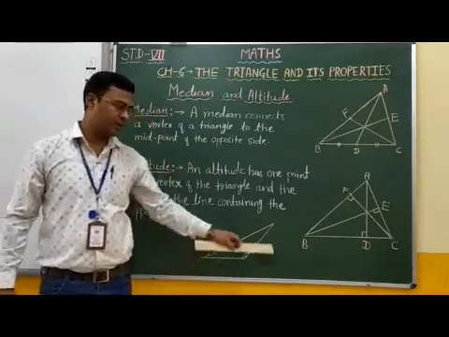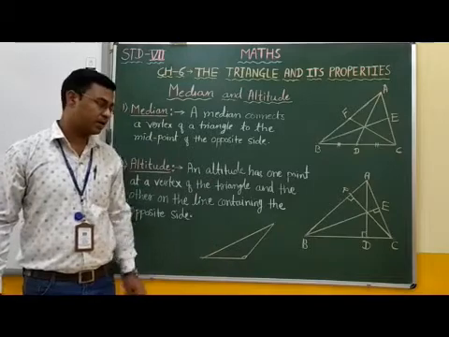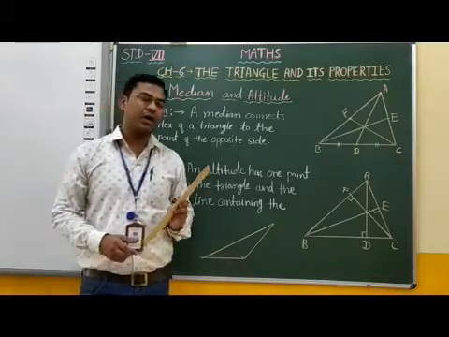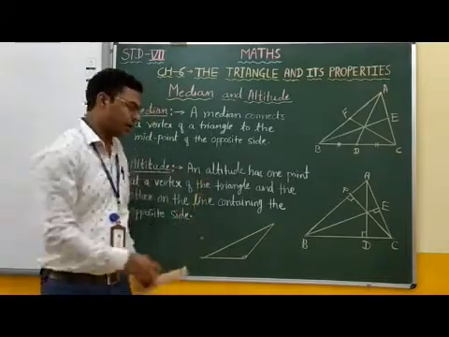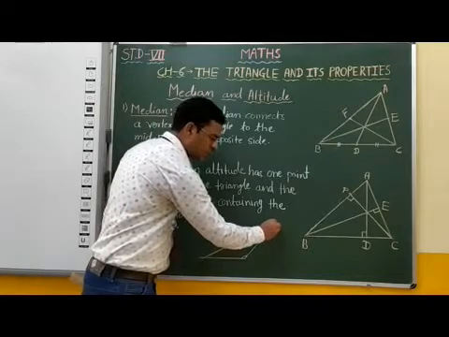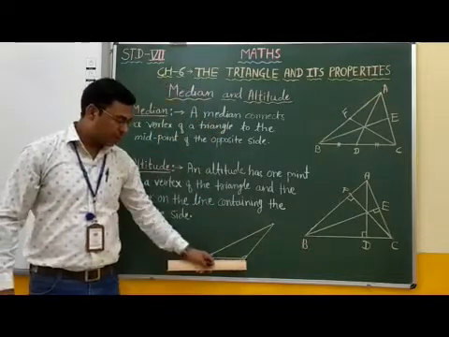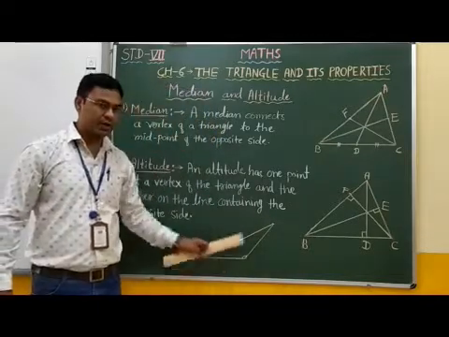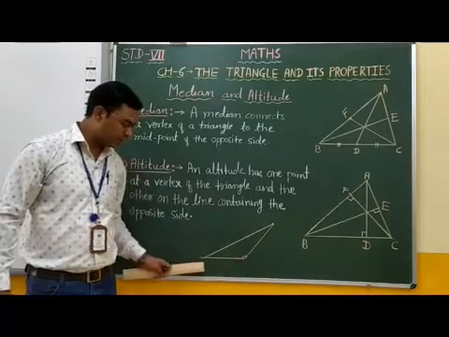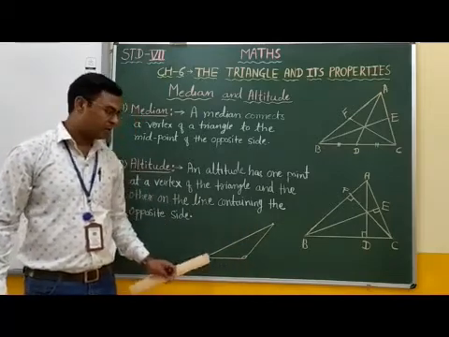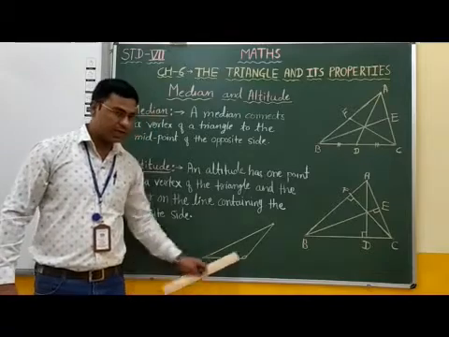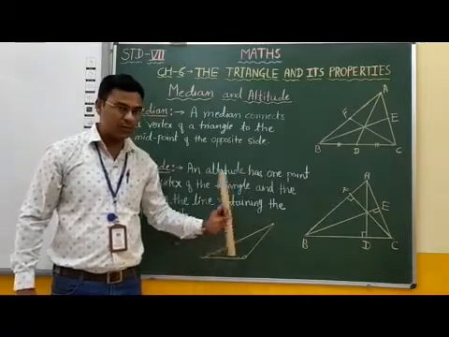If you draw the altitude of this triangle from this vertex, then we cannot draw the altitude, that is the perpendicular line, on this side, because here perpendicular is not possible from this vertex.